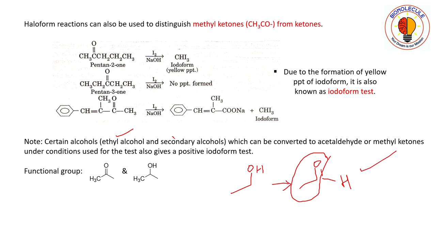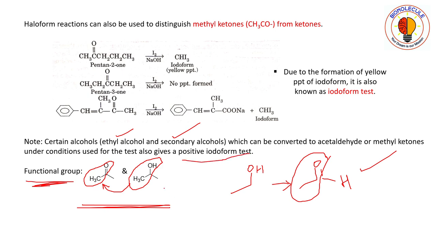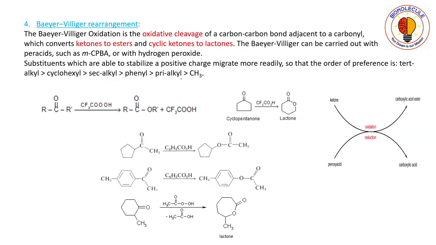Or any secondary alcohol, since this contains a fragment which can be oxidized to this ketomethyl group. So secondary alcohols or ethyl alcohol, these two functional groups can give a positive iodoform test. Now, Baeyer-Villiger reaction rearrangement.